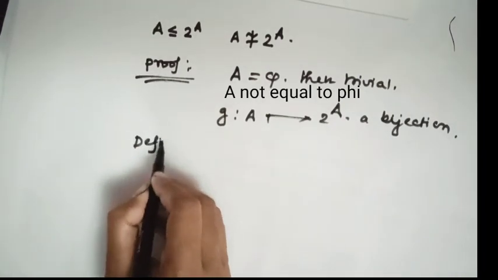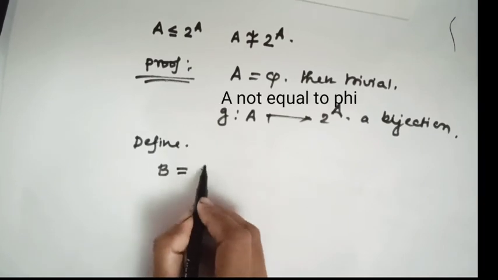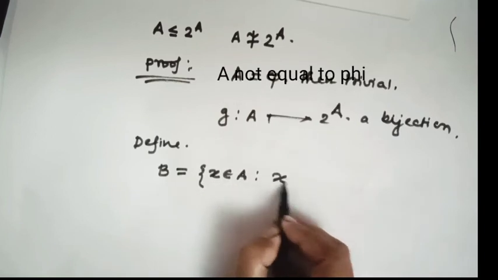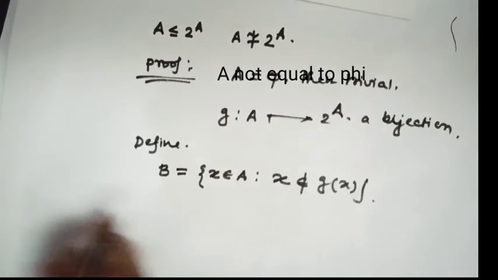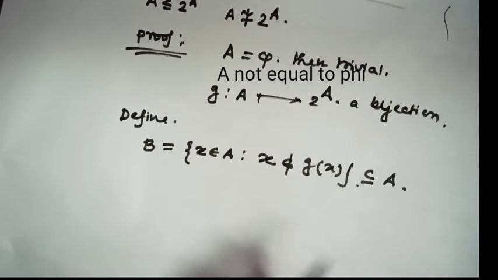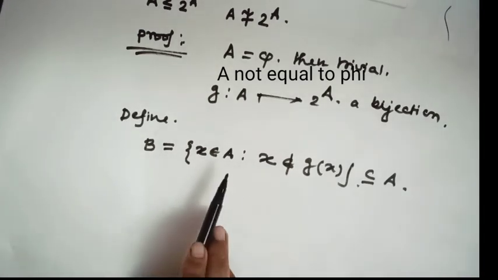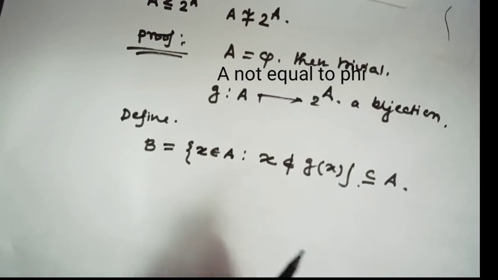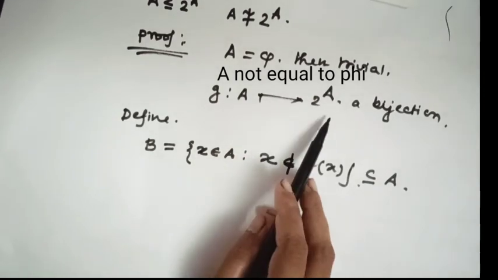Define a set B equal to the set of all members x belonging to A such that x does not belong to g of x. That means take all those x such that x does not belong to g(x).